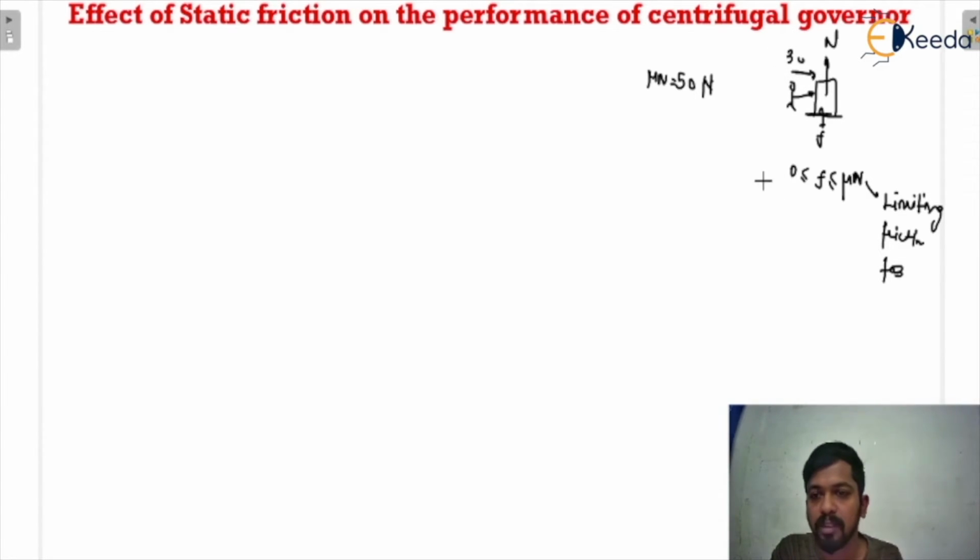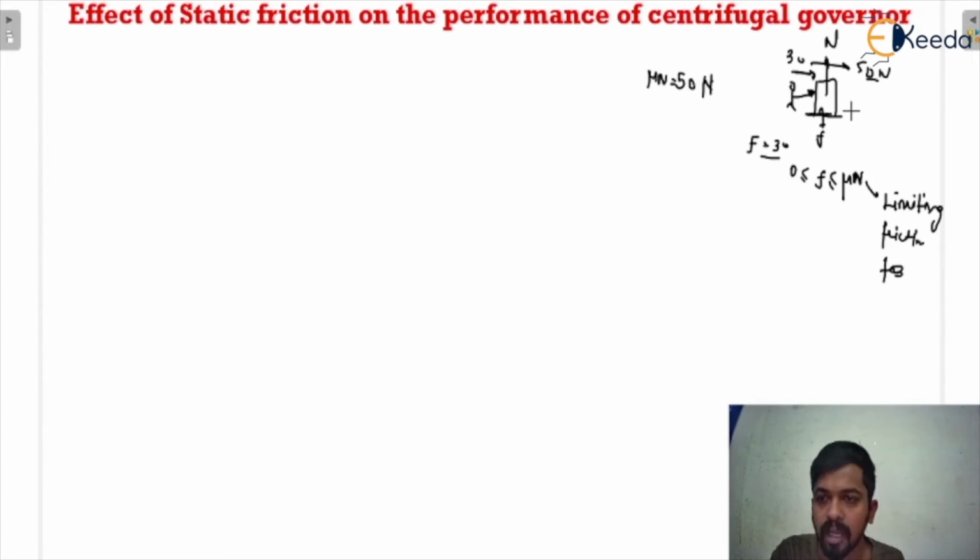So that means the friction value is 30, but in this condition the block will not move, because the force applied by the person is 30, equal to the friction force, and the maximum limit is 50 newton. Unless and until it reaches 50 newton, the block will not move.